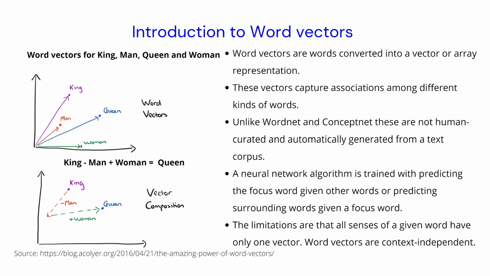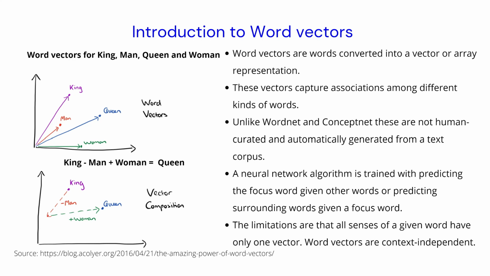For example, if you take the word vector of king, subtract the word vector of man, and then add the word vector of woman, you actually get the word vector of queen. In language, we know that what king is to man, queen is to woman.